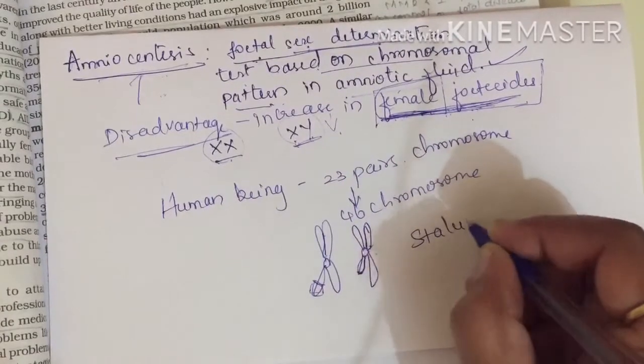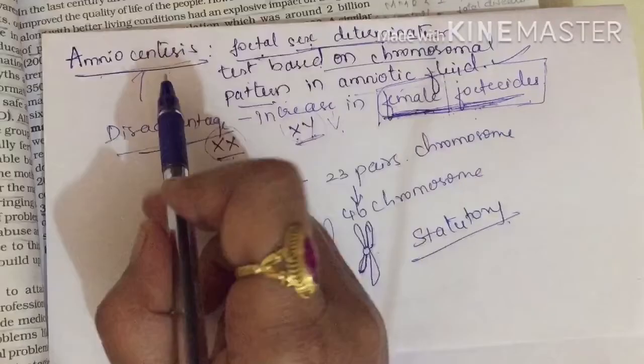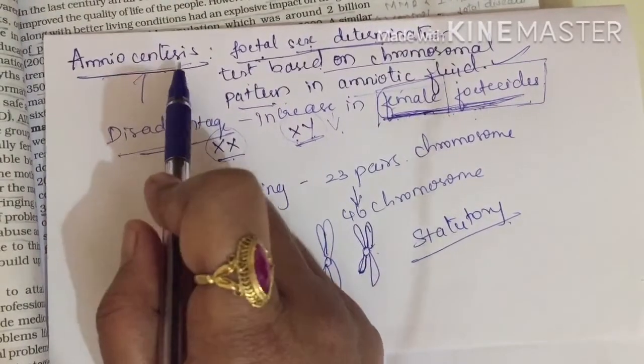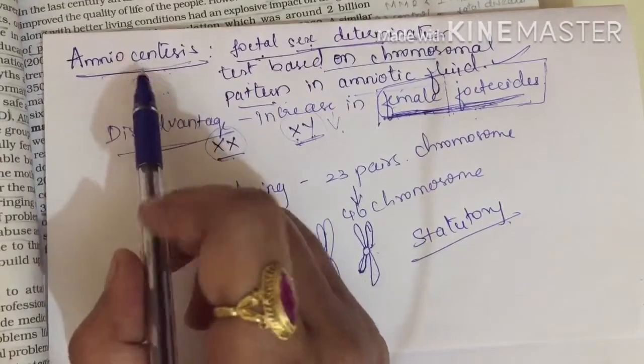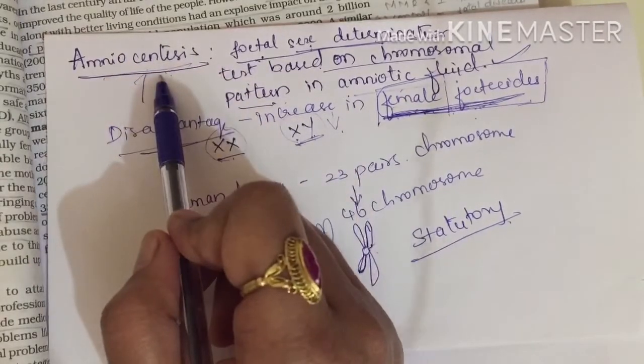Okay, so that's why it is a statutory ban. Statutory means not complete. Amniocentesis is a statutory ban, which means it is not completely banned. Why not completely? Because in defective cases, this amniocentesis can be performed.